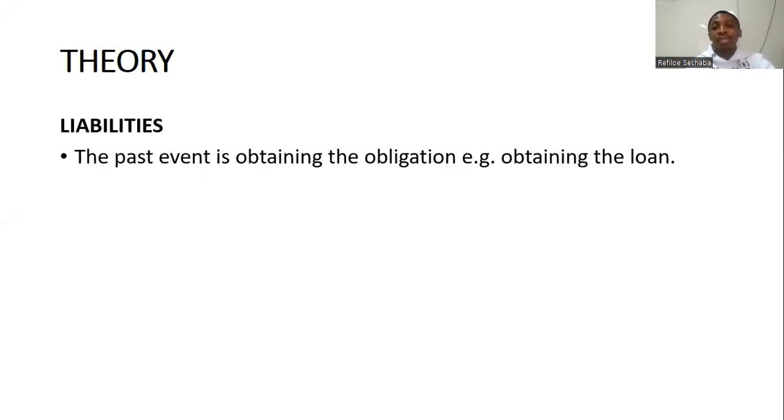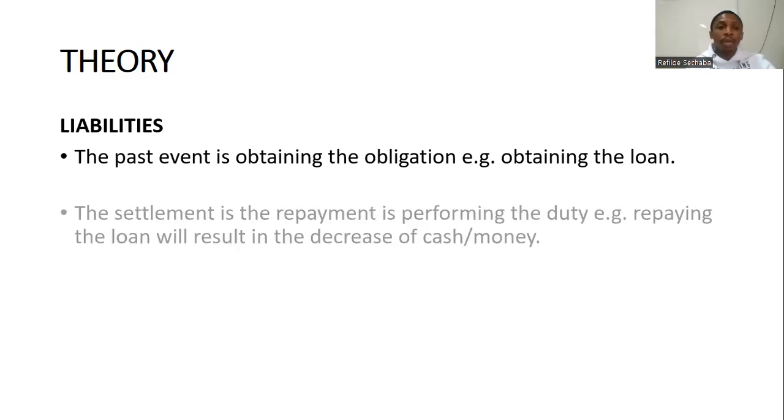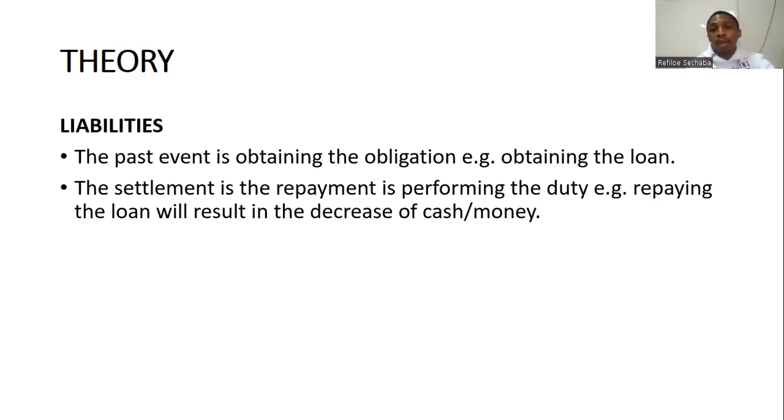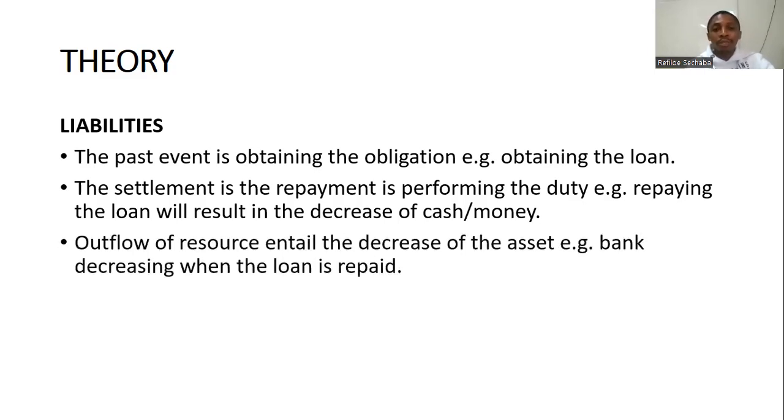Liability: the past event is obtaining the obligation, which is obtaining the loan, and the settlement is the repayment of the loan or simply performing the duty. So the repayment is performing the duty, e.g., repaying the loan results in a decrease of cash or money. Outflow of resources entails the decrease of assets, e.g., your bank balance will decrease when the loan is repaid.